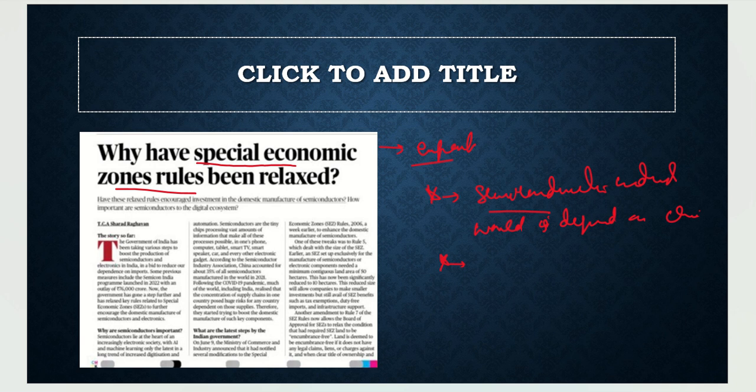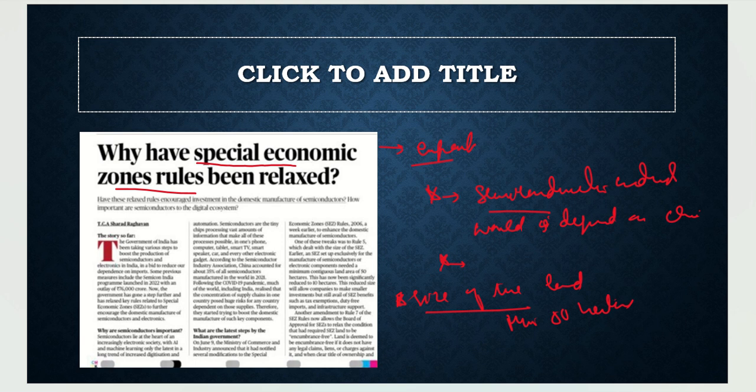Let's try to see what those rules were and what had been the change to them. The first one is basically about the size of the land. If you have to bring in some industry in this special economic zone, the minimum land requirement was 50 hectares. So it was not possible for everyone. In a way, it hindered industry there.